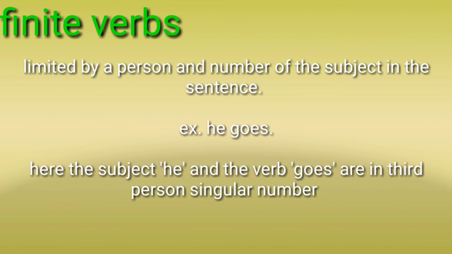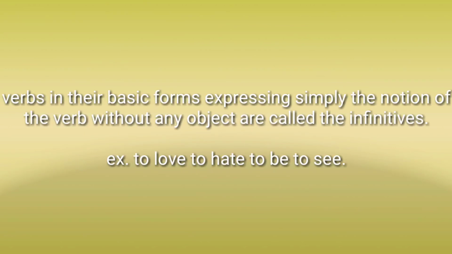Then finite verbs are always limited by the person and number of the subject in the sentence. For example, he goes. Here the subject he and the verb goes are in third person singular number. Verbs in their basic forms expressing simply the notion of the verb without any subject are called the infinitives. For example, to love, to hate, to be, to see, etc.